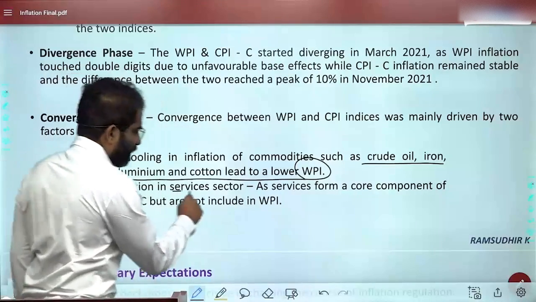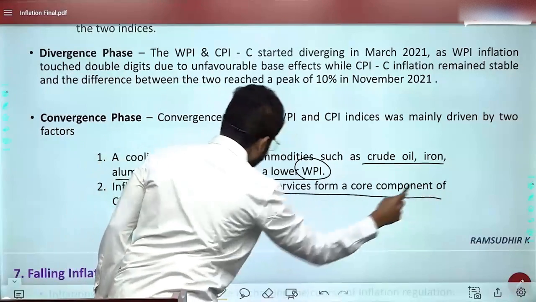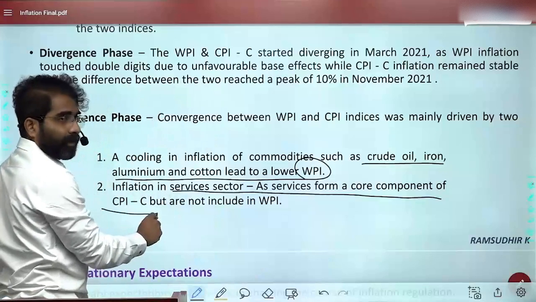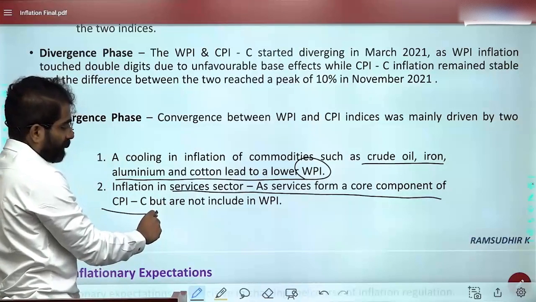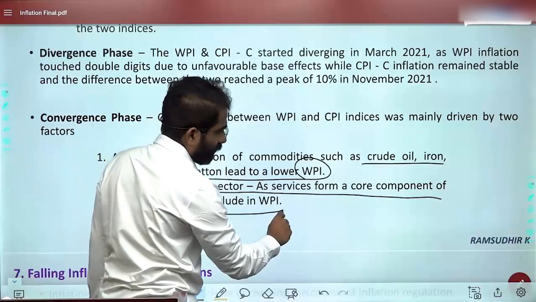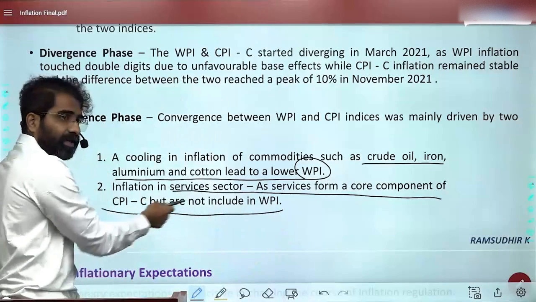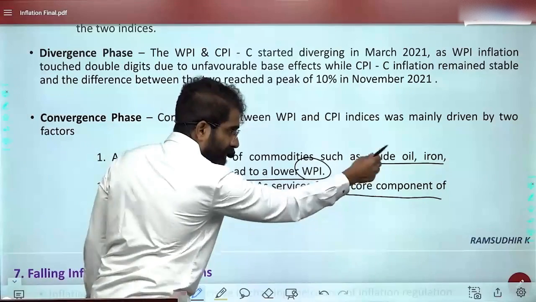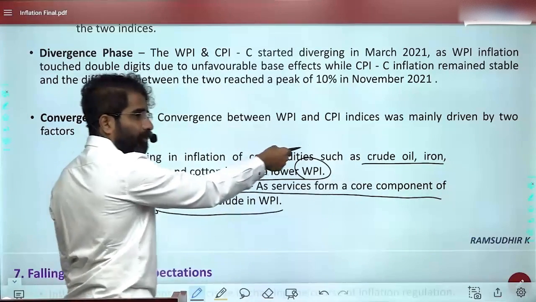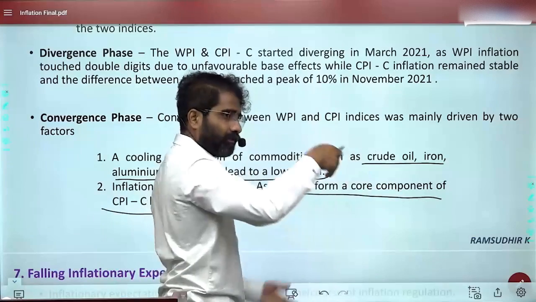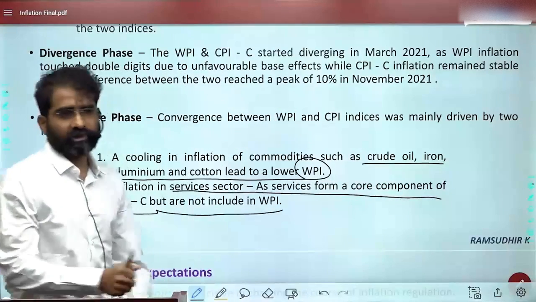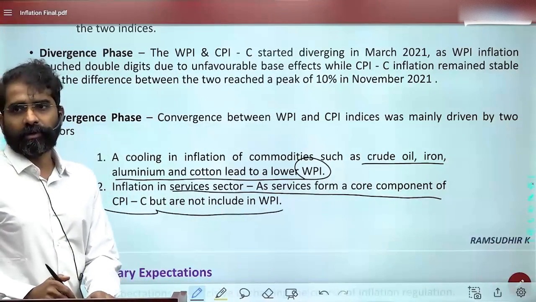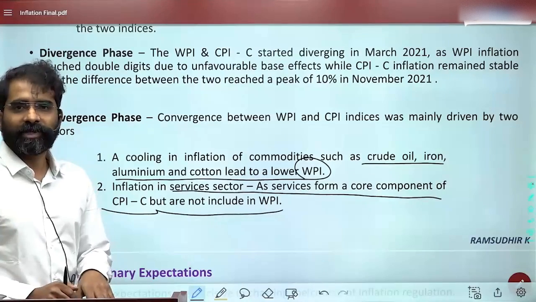But inflation in the services sector, which is a core component of CPI, the miscellaneous area, was increasing. This was increasing the CPI, and these were reducing in the WPI, and therefore WPI was coming down, and therefore there was convergence. This is what the economic survey says. Is that okay? Yes.